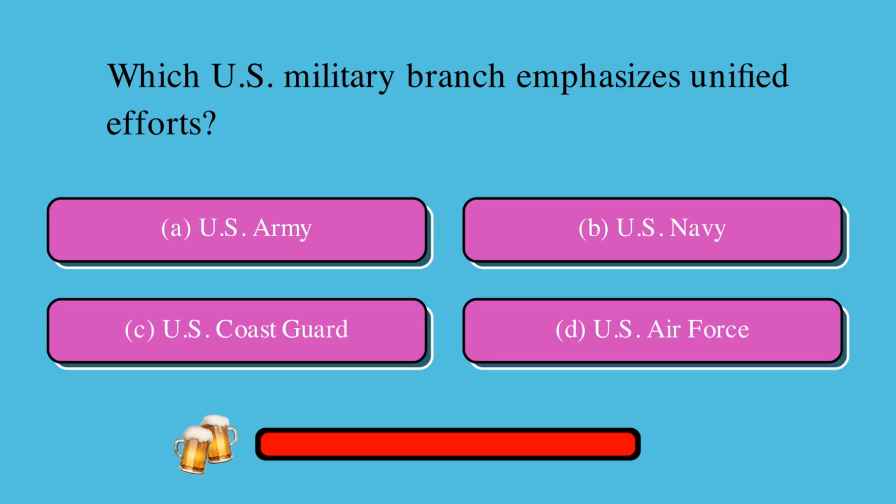Which U.S. military branch emphasizes unified efforts? Is it A, U.S. Army, B, U.S. Navy, C, U.S. Coast Guard, or D, U.S. Air Force? The correct answer is A, U.S. Army.